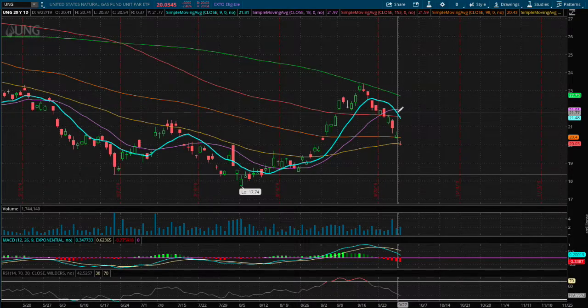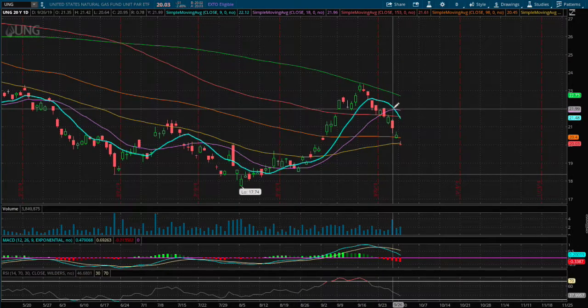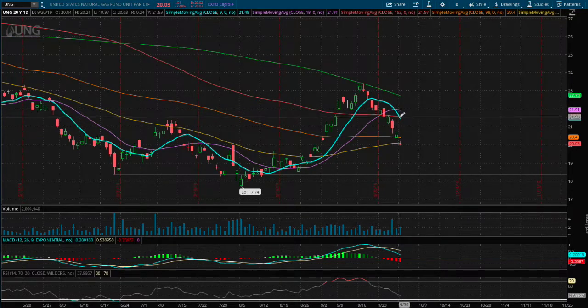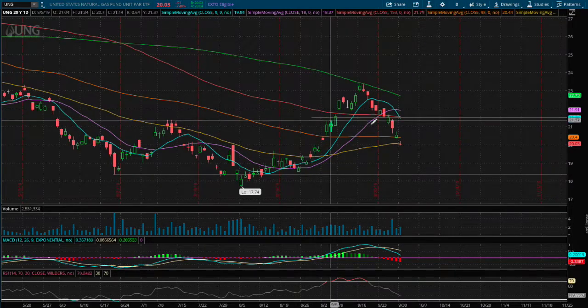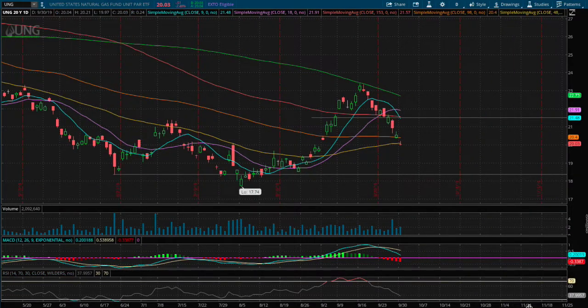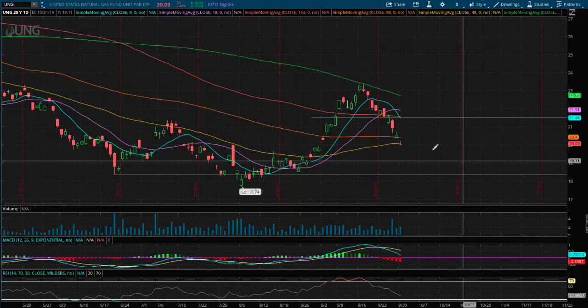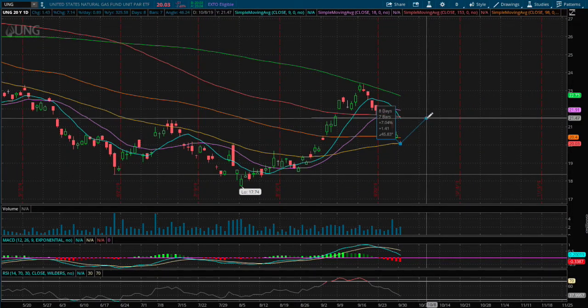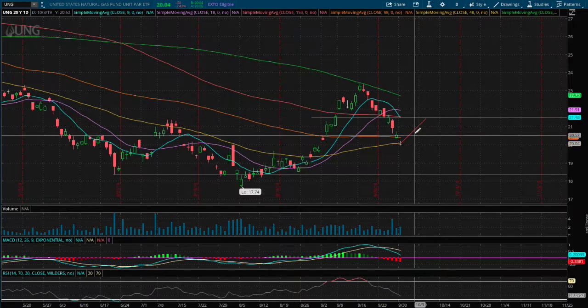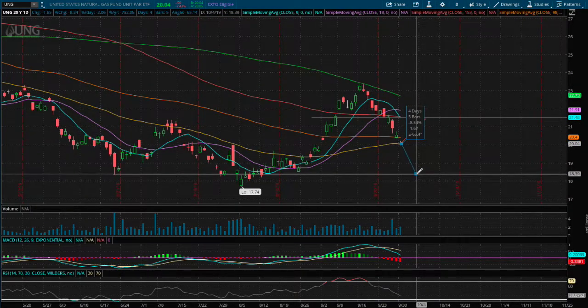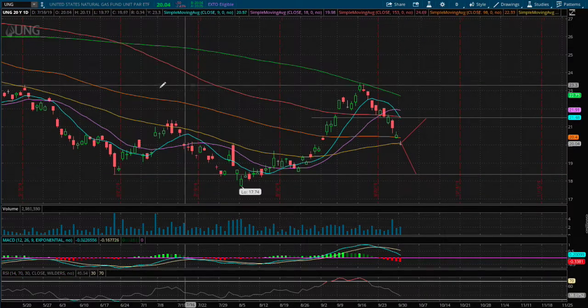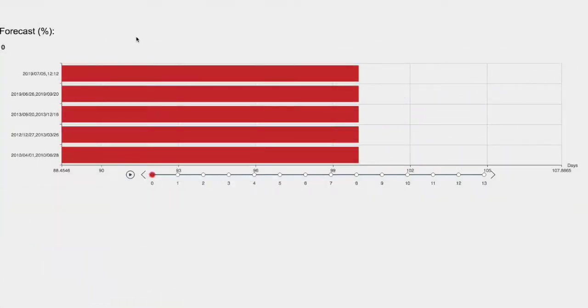As for resistance, the next resistance after having a divergence on the 18 and 9-day moving average will be the 9-day moving average, acting as our first resistance if we were to reverse and head up higher. That price movement, if we were to head up higher, will be 7%. And if we were to continue this downside, the price movement is roughly 8.3%. So let's head to the forecast model.